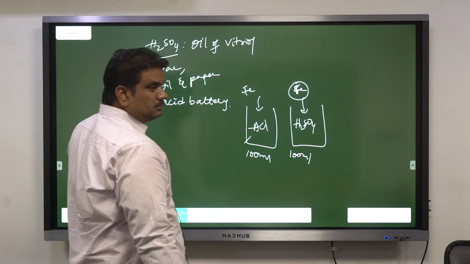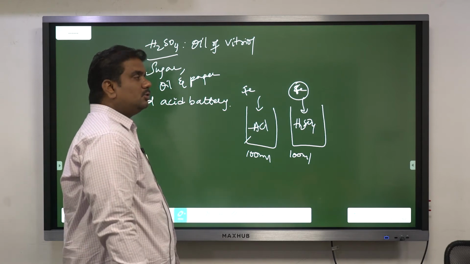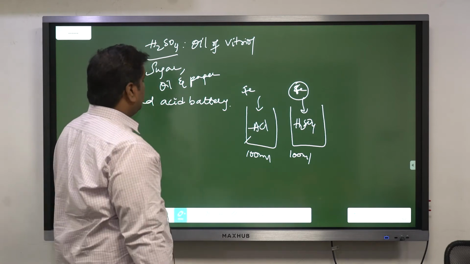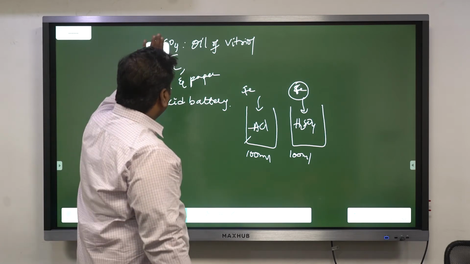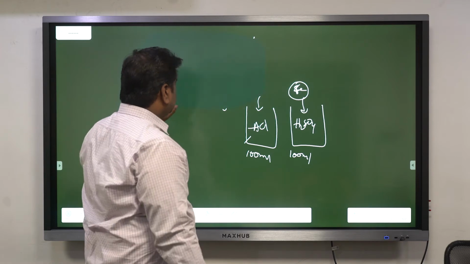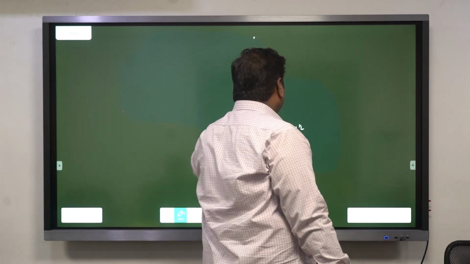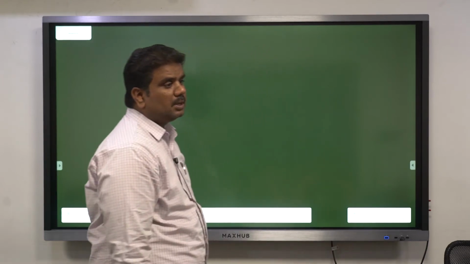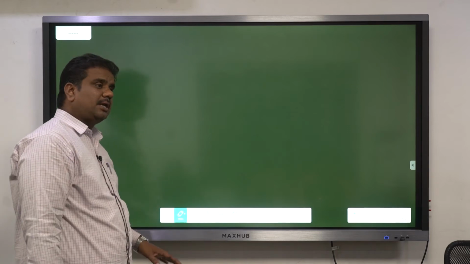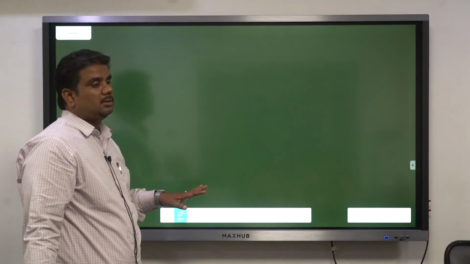Then, lead acid battery. In the case of a lead acid battery, whenever you take any particular battery, you'll have the positive as well as the negative terminals, the anode and cathode. And this particular sulfuric acid will act as an electrolyte between the anode and cathode.